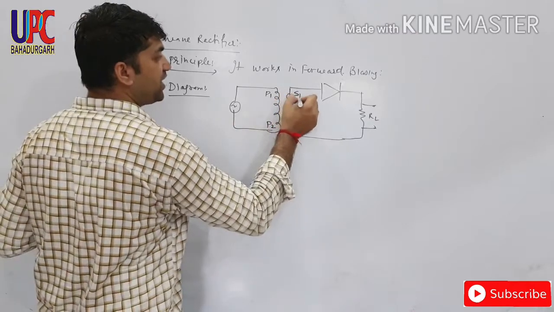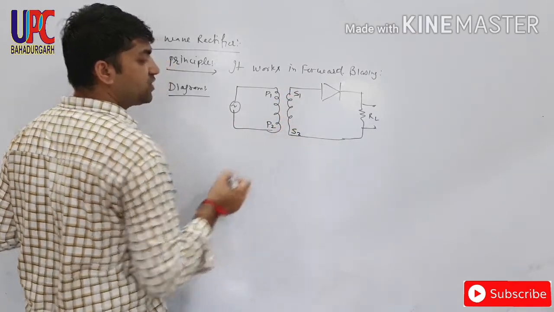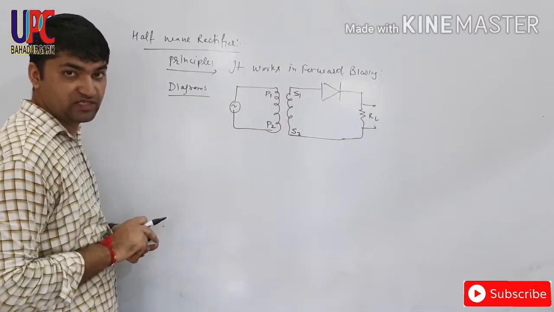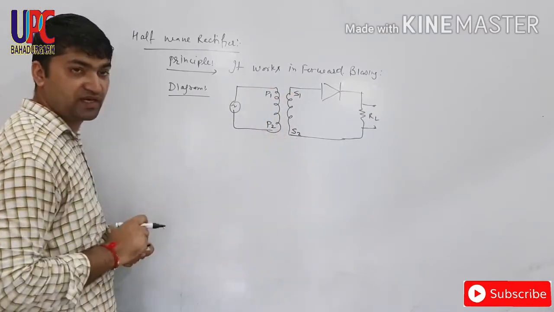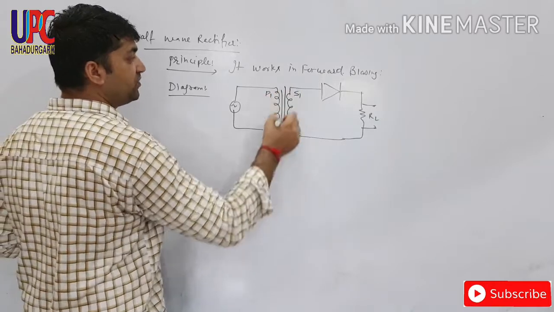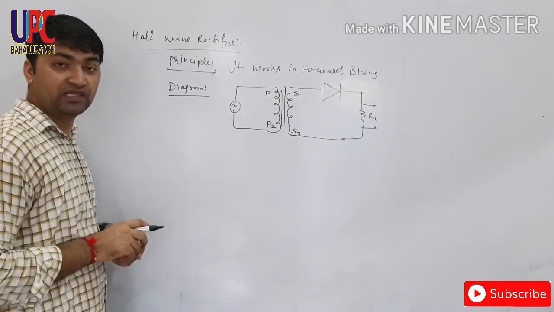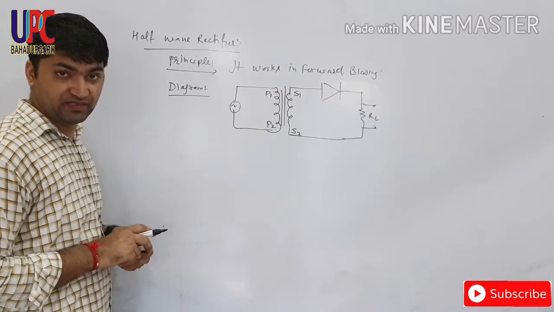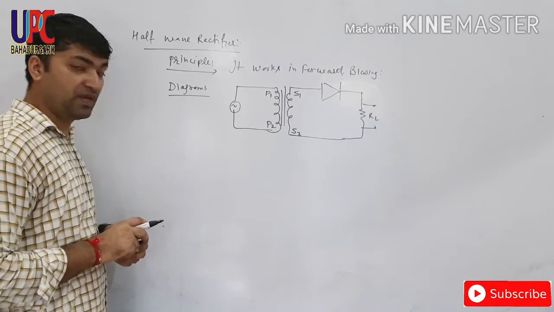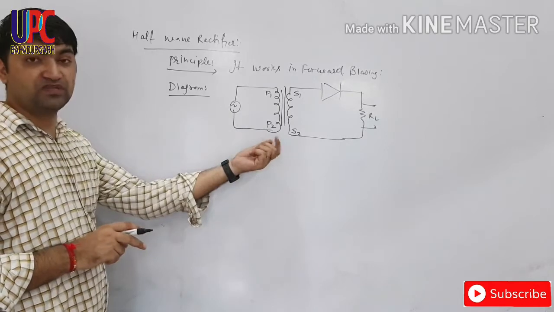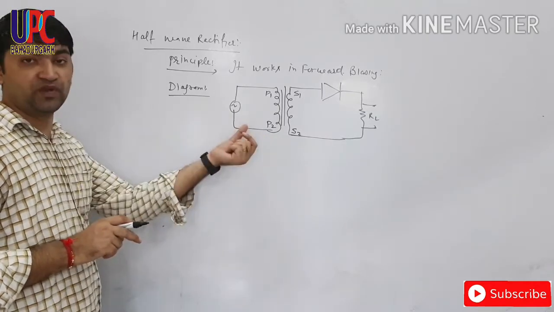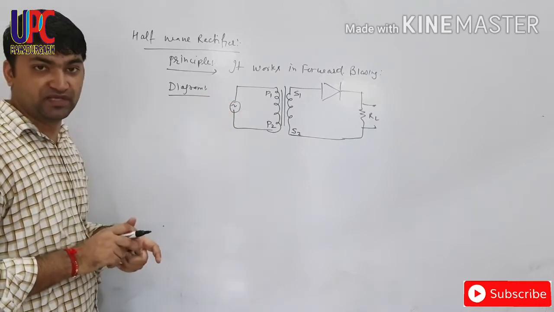This is secondary coil S1, the upper portion, and this is S2, the lower portion of secondary coil. In between primary coil and secondary coil there will be a phenomenon known as mutual inductance. Some teachers may name the principle as mutual inductance, but here the actual phenomenon used as principle is forward biasing.